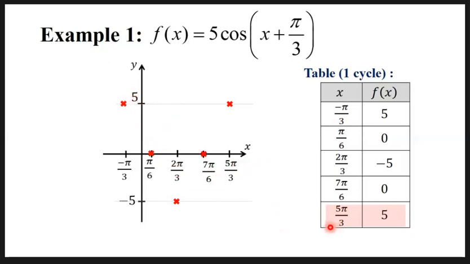The next thing I will do is complete the graph by connecting the points accordingly. So this is the graph that I have, and let us erase the unnecessary traces of the plotting. By right, it's a graph sketching, so we shall not show the plotting so obviously. So therefore, this is the graph for one cycle, and this is the foundation for us to determine how the graph looks for a given domain later.